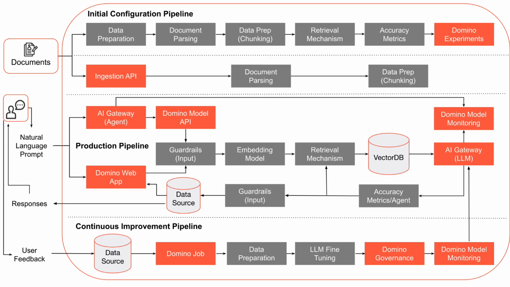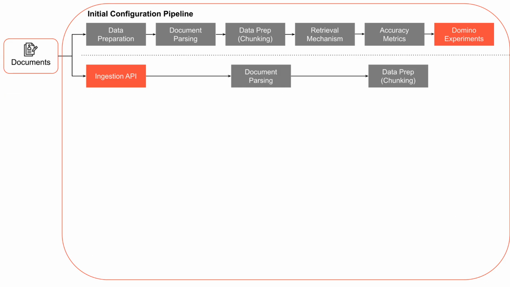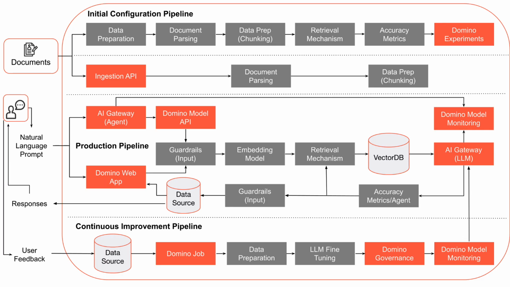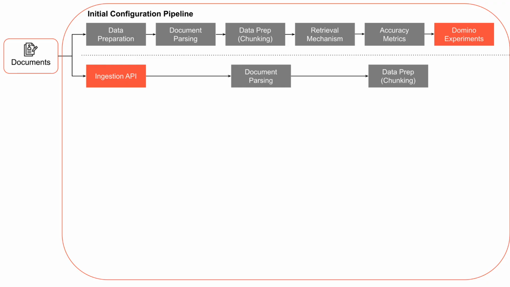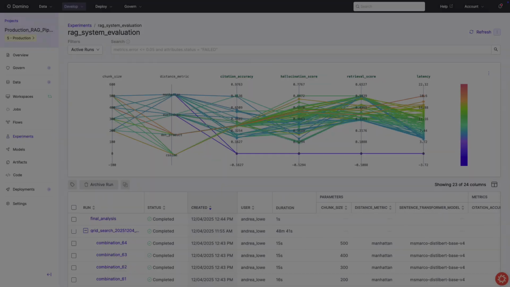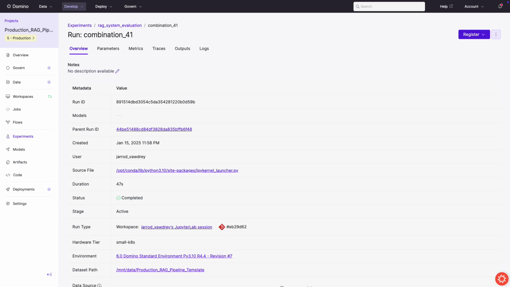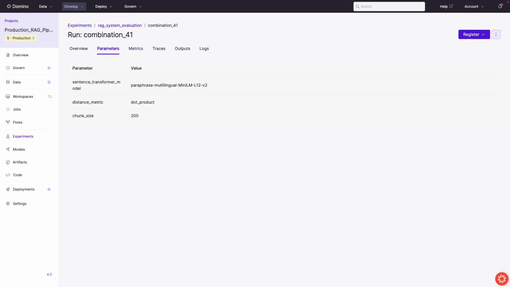Looking at our system architecture, you'll see distinct workflows that handle both the technical backend and support the user experience. Initial system configuration, production deployment, and continuous improvement. Note that the orange boxes represent specific Domino technologies. Our first workflow handles initial system configuration. We prepare data, apply chunking, generate embeddings, and automatically evaluate a set of test prompts to measure accuracy. We then run a search across parameter combinations to quantify their impact on known outcomes. This is provided as a Domino template that captures results in the platform's experiment tracking. This systematic approach identifies optimal starting parameters before deployment.